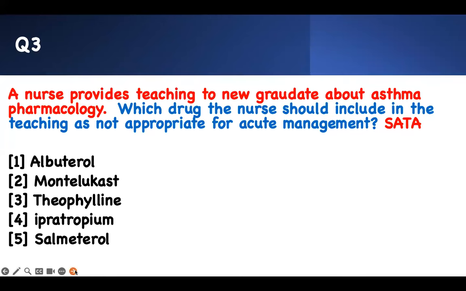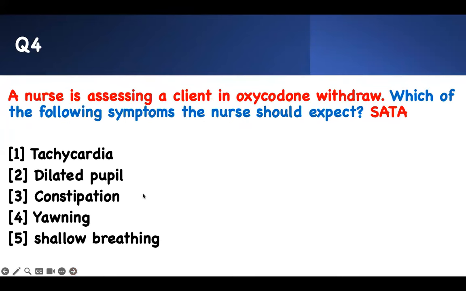Those are your right answers. Number 4, the nurse is assessing a client in oxycodone withdrawal. Which of the following symptoms should the nurse expect? This is a substance abuse problem, right? Keyword: oxycodone withdrawal.